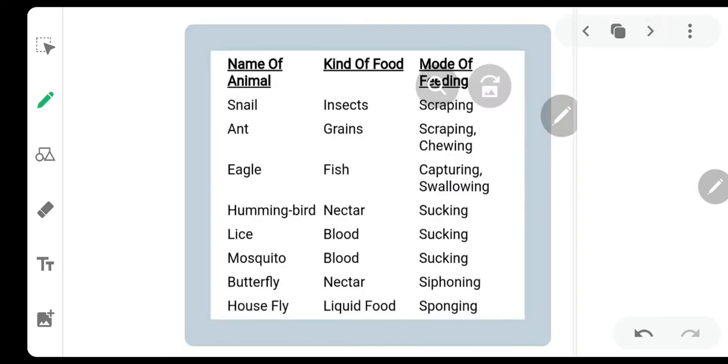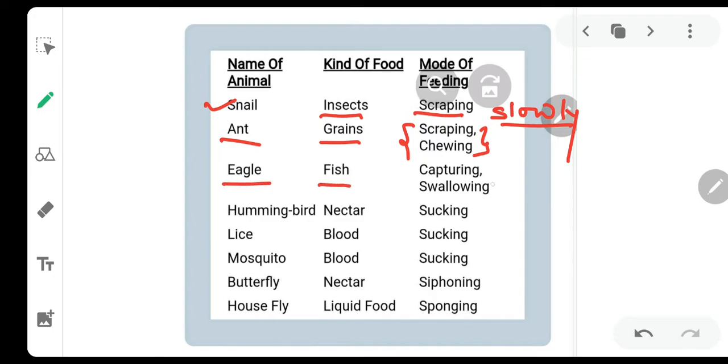So we can see the answer: snail. It is the insect, and it scrapes and slowly eats the food. It's very slowly the food is being eaten. And bran, scraping, and then chewing with the help of mandibles. Mandibles are the part which are present on the end.